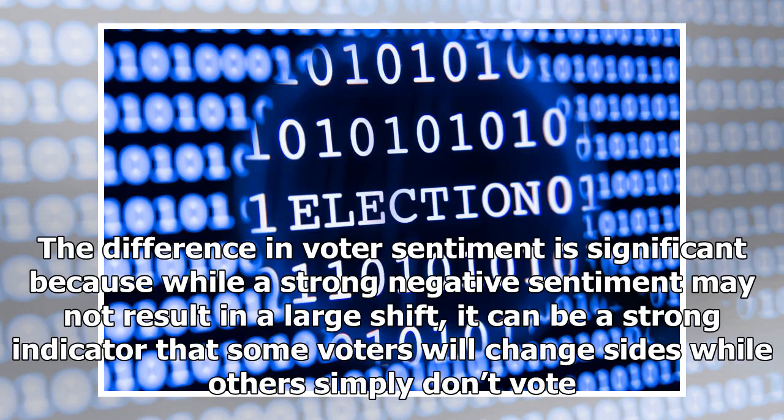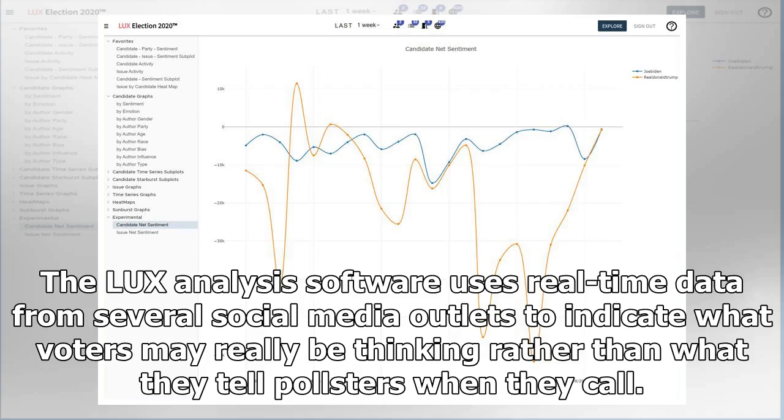The difference in voter sentiment is significant because while a strong negative sentiment may not result in a large shift, it can be a strong indicator that some voters will change sides, while others simply don't vote. The Lux analysis software uses real-time data from several social media outlets to indicate what voters may really be thinking rather than what they tell pollsters when they call.